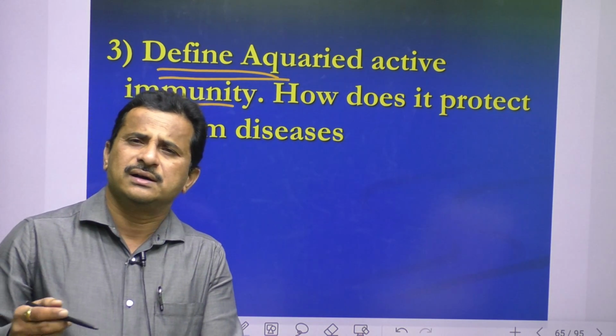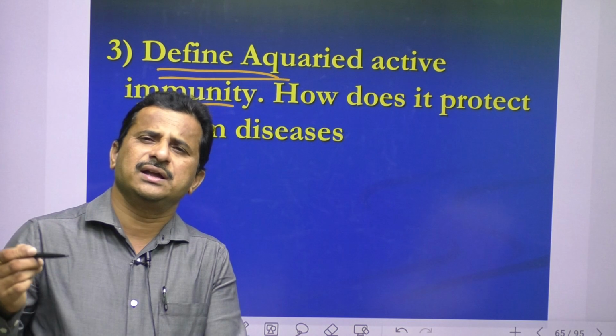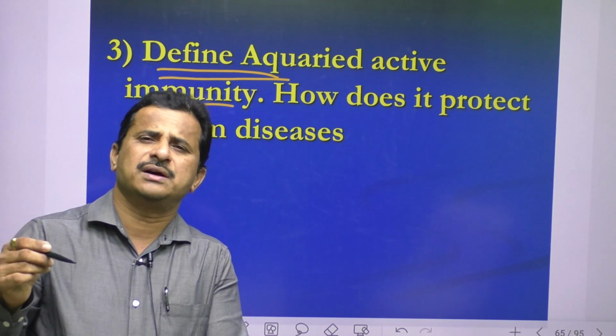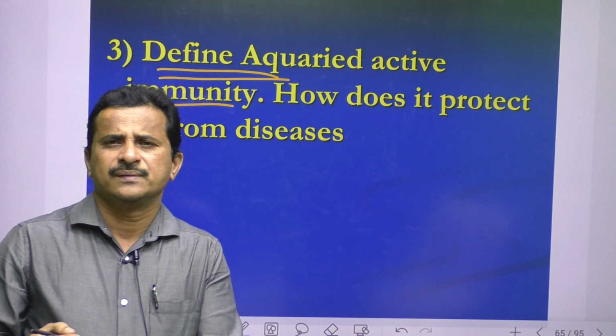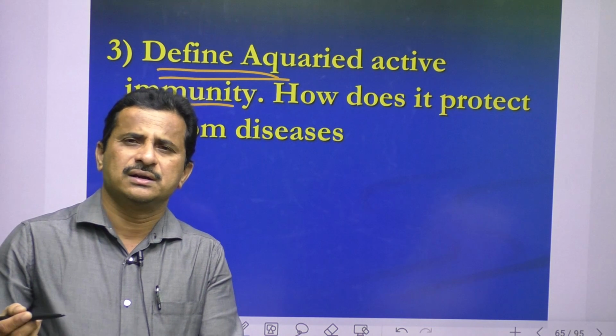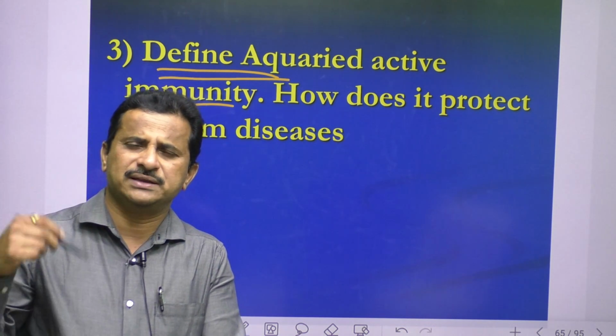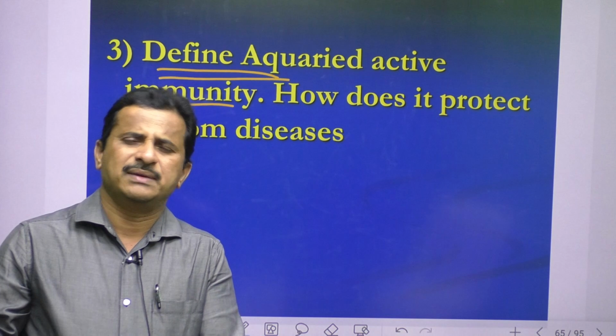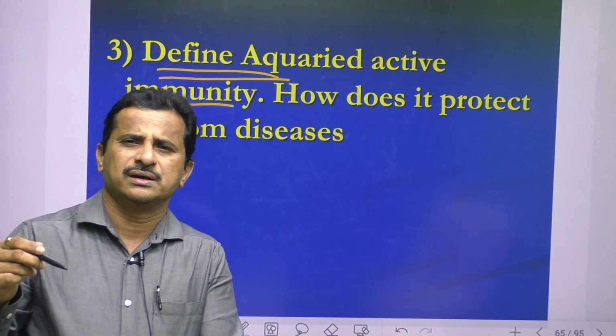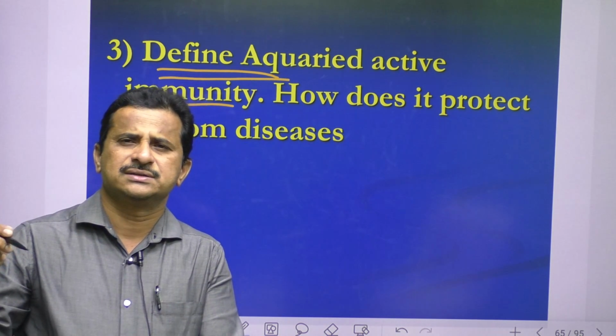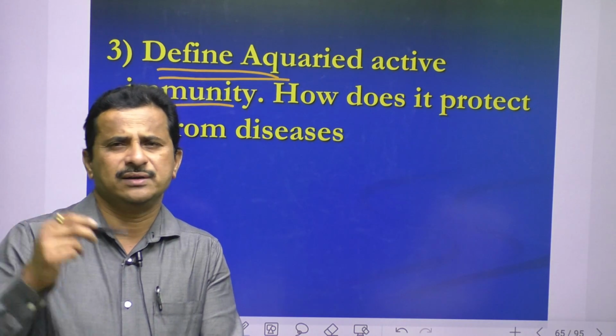In artificial, we are injecting antigens in the form of vaccines. In natural, because of different ways, microorganisms enter our body, act like antigens, and our body produces antibodies.